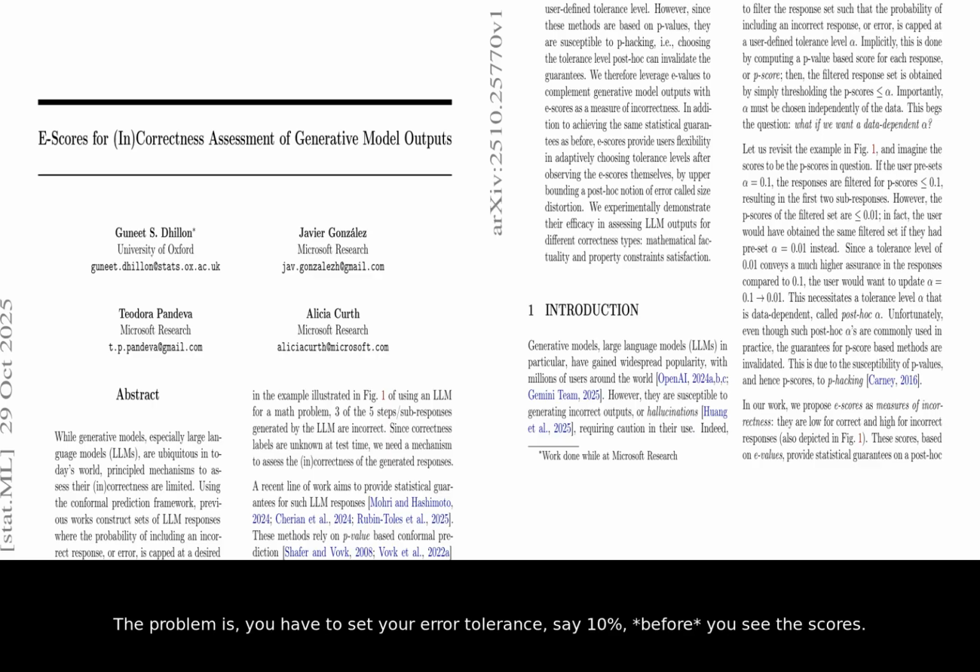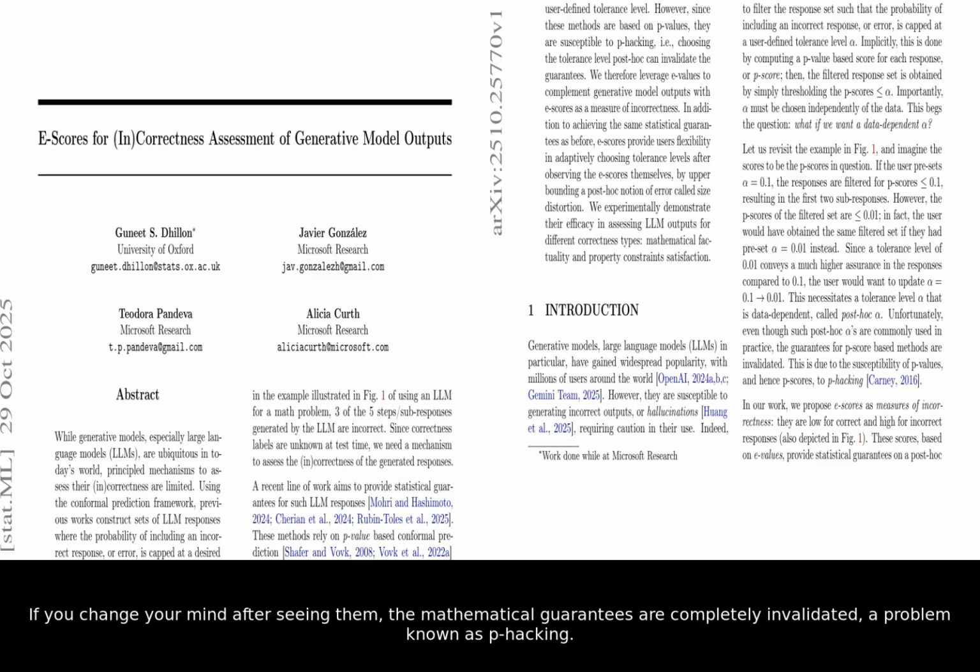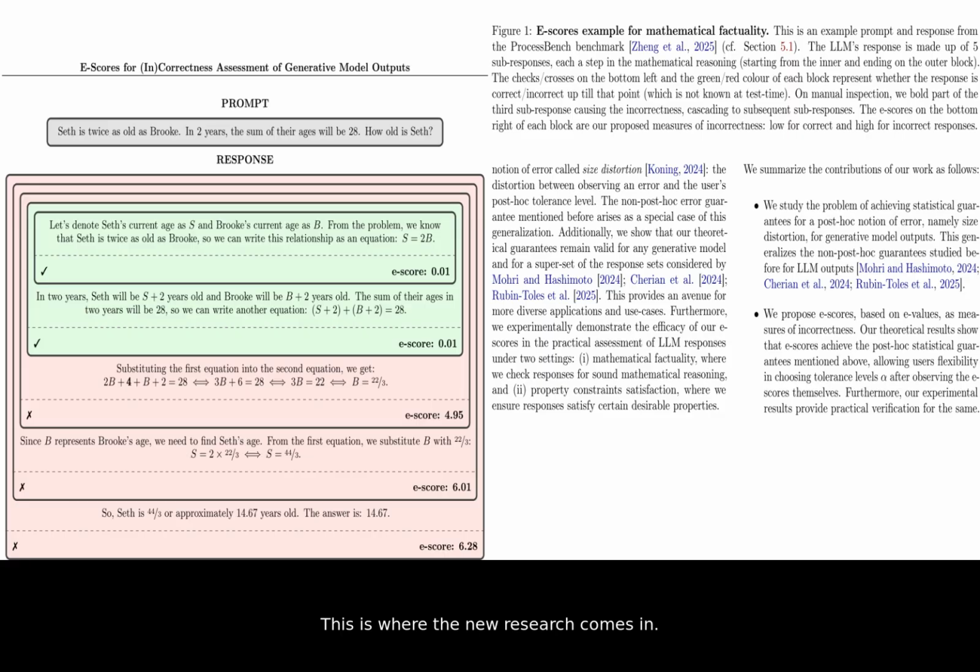The problem is, you have to set your error tolerance, say 10%, before you see the scores. If you change your mind after seeing them, the mathematical guarantees are completely invalidated, a problem known as p-hacking. This is where the new research comes in.